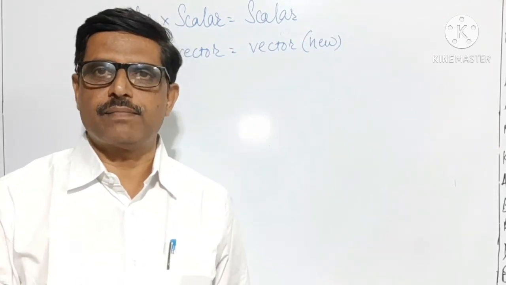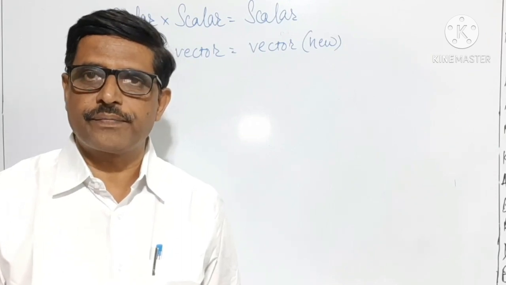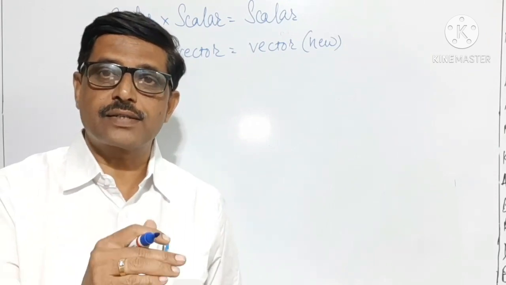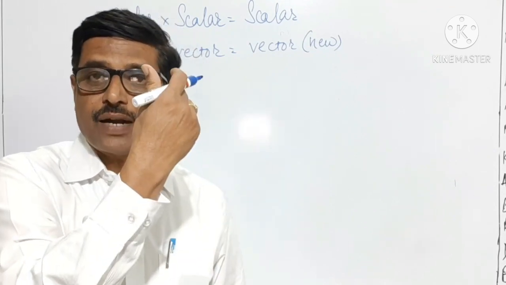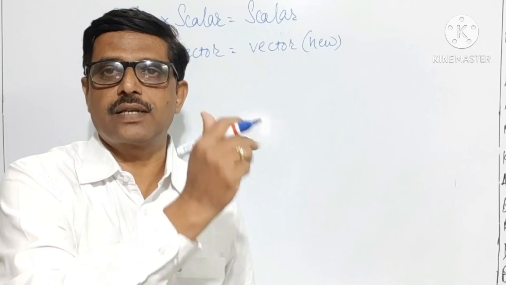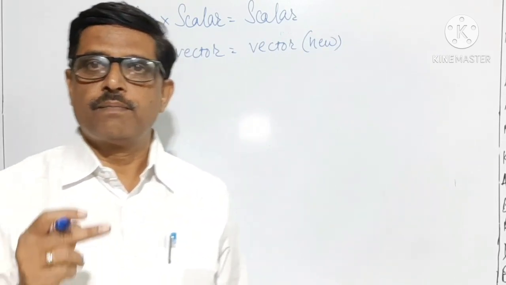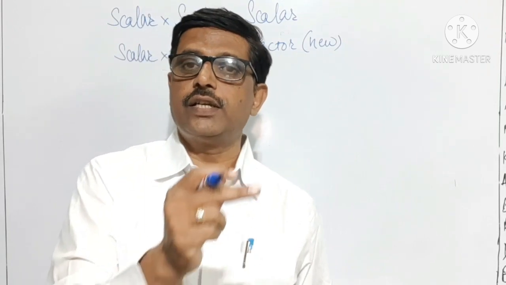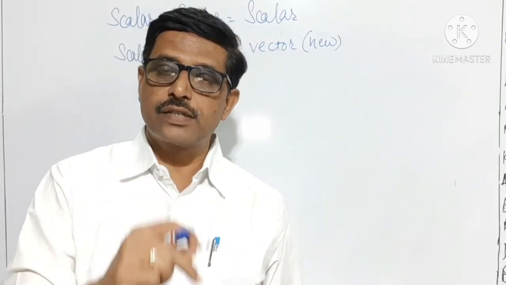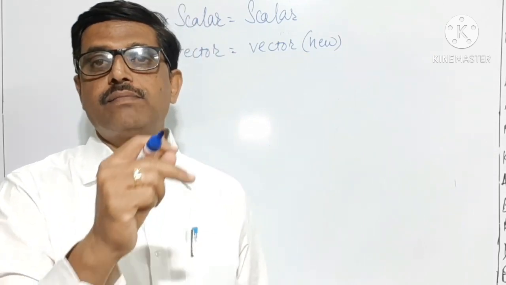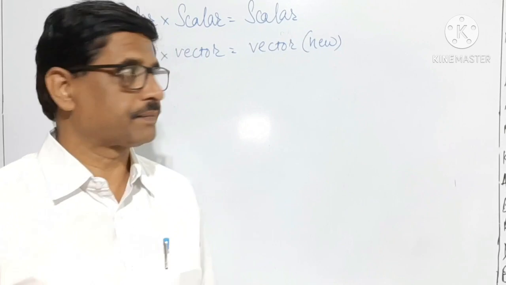As an example, mass is a scalar quantity, acceleration is a vector quantity. Product of mass and acceleration is a force which is different from that of mass and acceleration. Product of mass and velocity is momentum. Mass is scalar, velocity is a vector, and momentum is a vector which is different from mass and velocity.